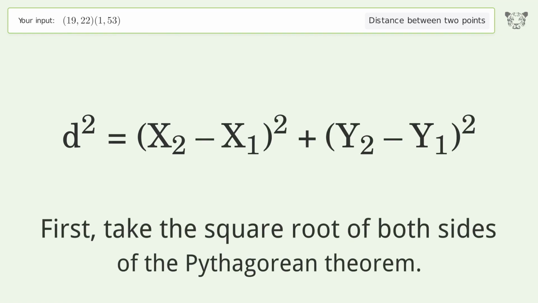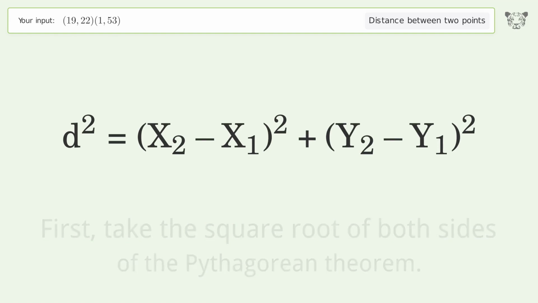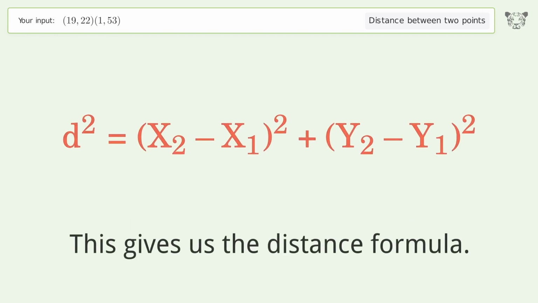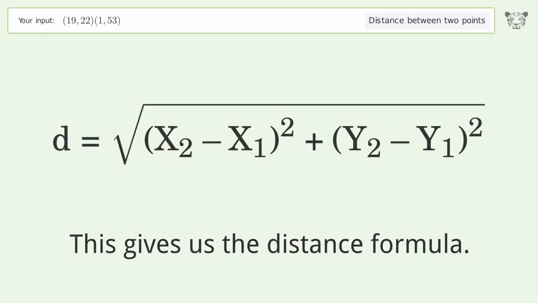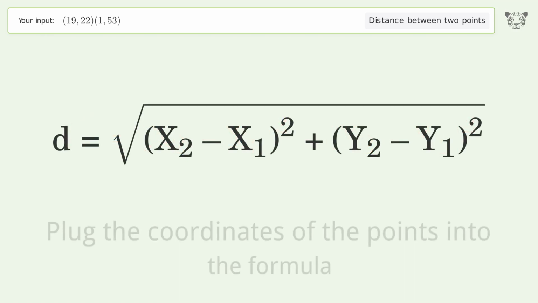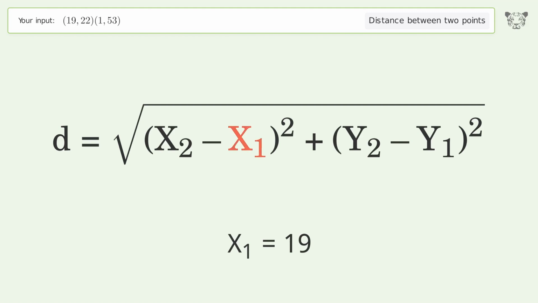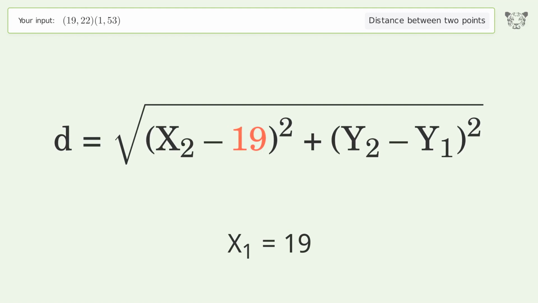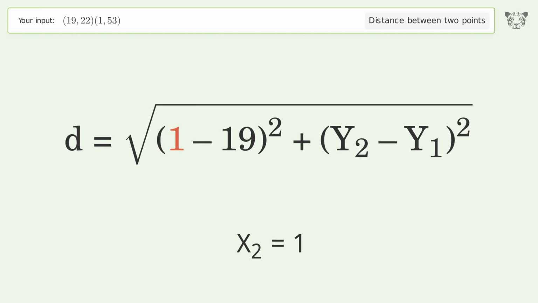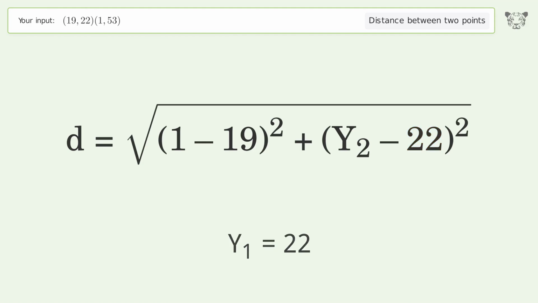First, take the square root of both sides of the Pythagorean theorem. This gives us the distance formula. Plug the coordinates of the points into the formula. x1 equals 19. x2 equals 1. y1 equals 22. y2 equals 53.